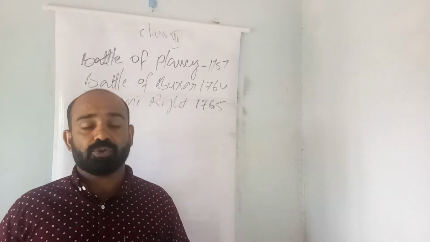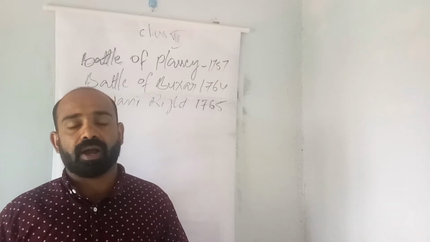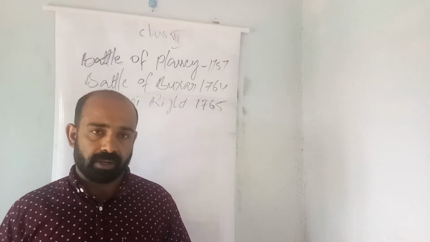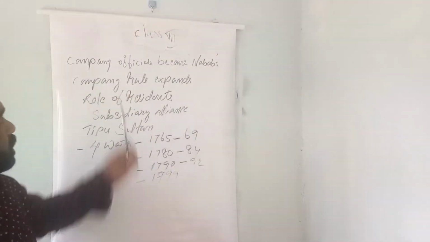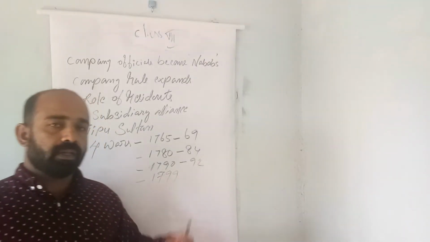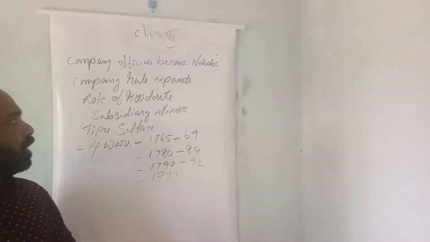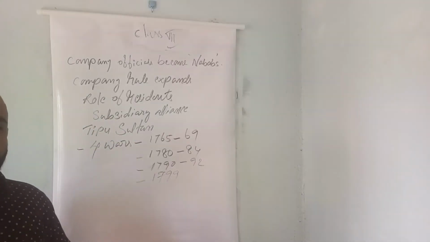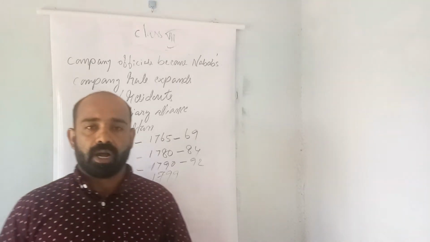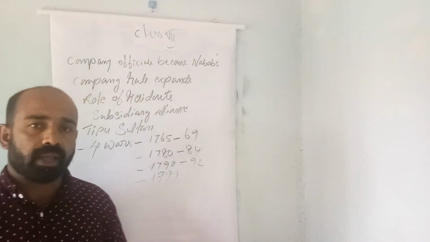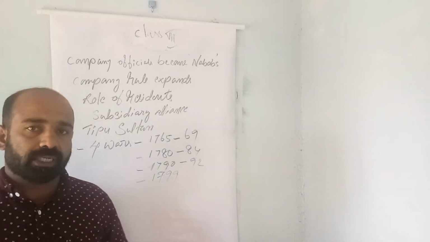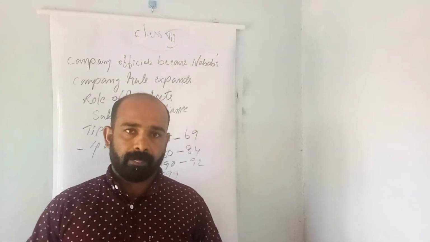This helped the company to utilize the enormous wealth of Bengal and to solve their economic problems in India. Now, let us see the topics. Company officials became Nawabs, company rule expands, role of residents, subsidiary alliance, Tipu Sultan, and the Anglo-Mysore wars. First of all, let us see here, company officials become Nawabs.